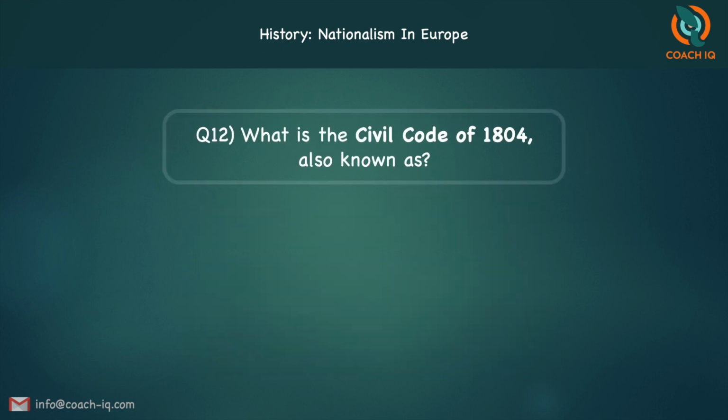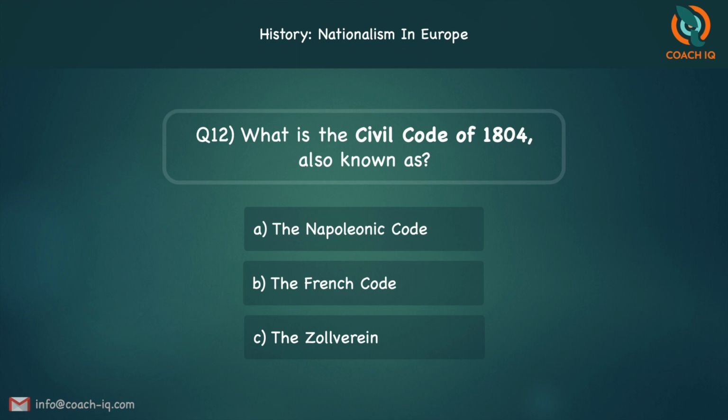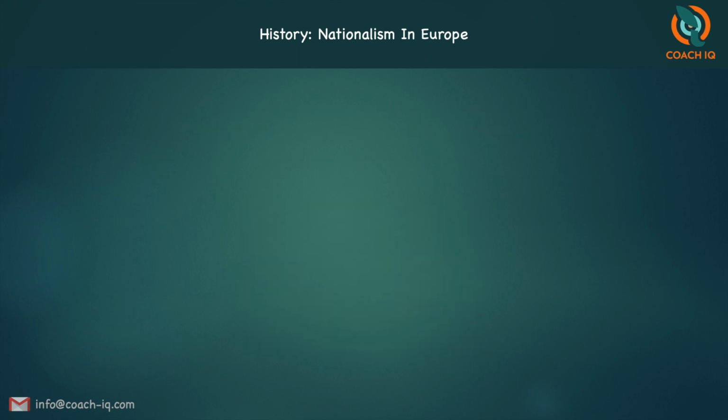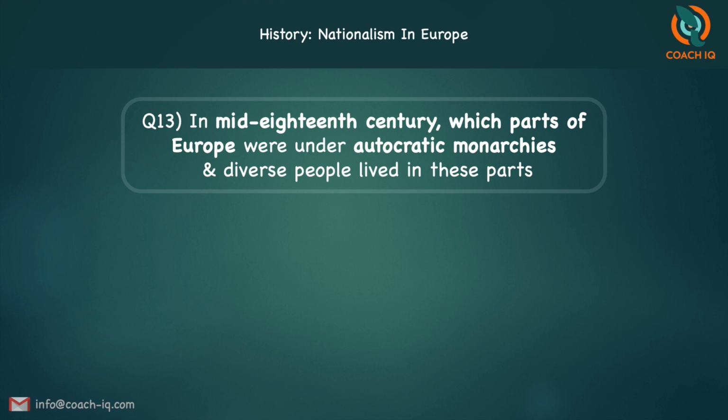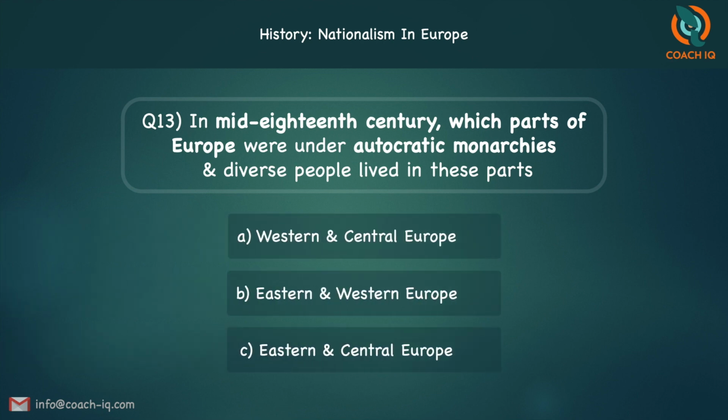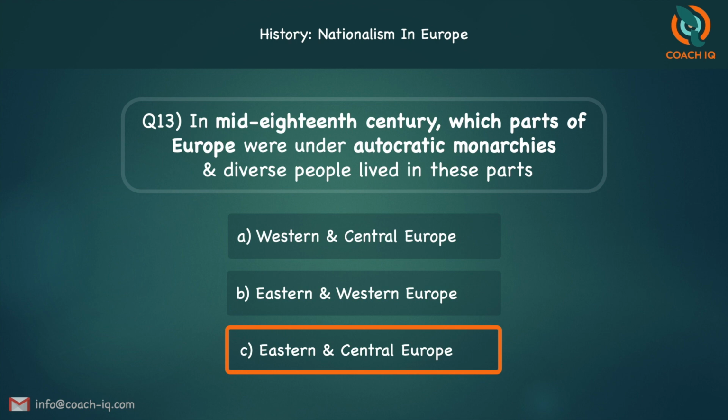The next one. What is the Civil Code of 1804 also known as? The Napoleonic Code, the French Code, or the Zollverein? The answer is A, the Napoleonic Code. The next MCQ. In mid-18th century, which parts of Europe were under autocratic monarchies and diverse people lived in these parts? Western and Central Europe, Eastern and Western Europe, or Eastern and Central Europe? The answer is C, Eastern and Central Europe.